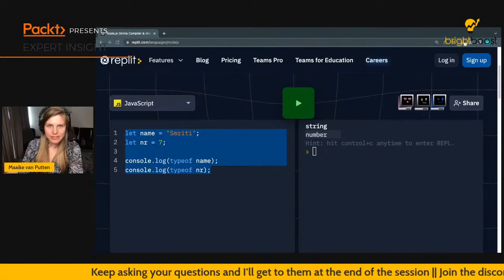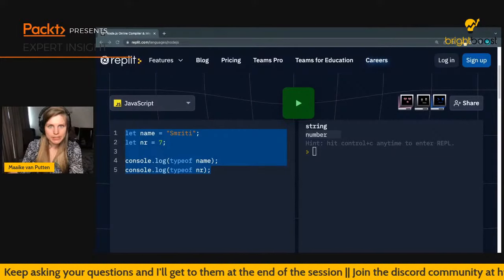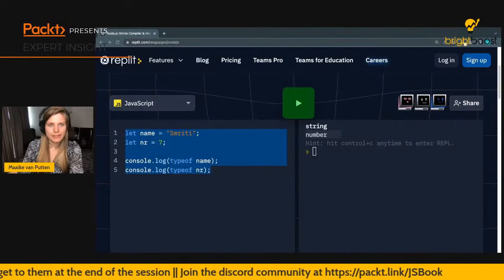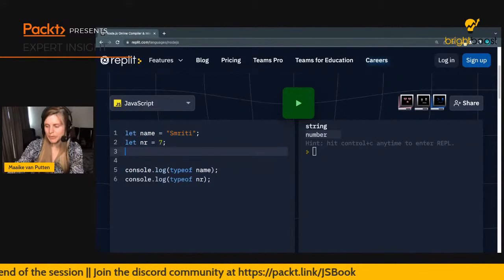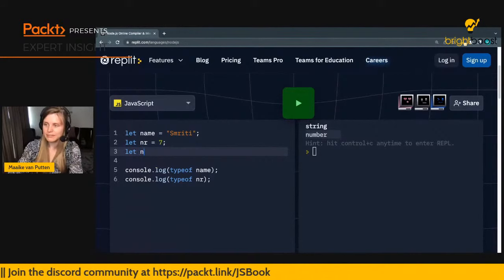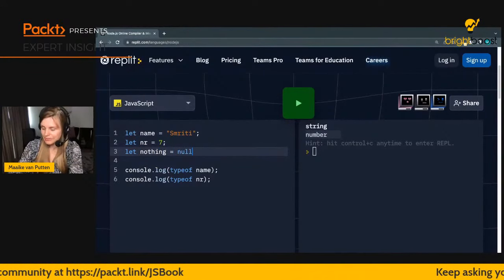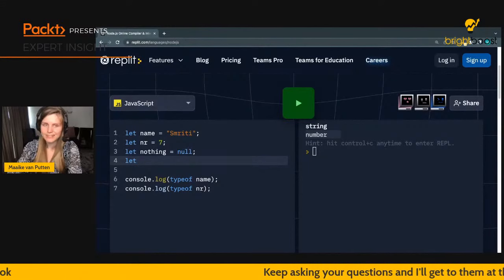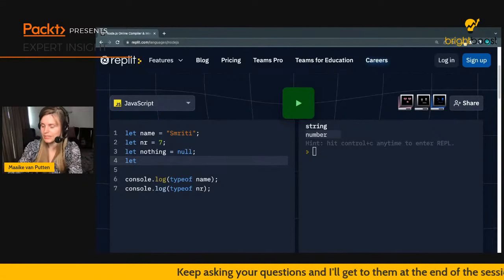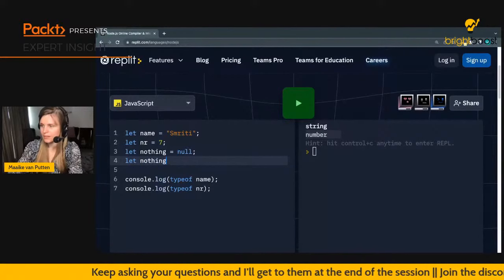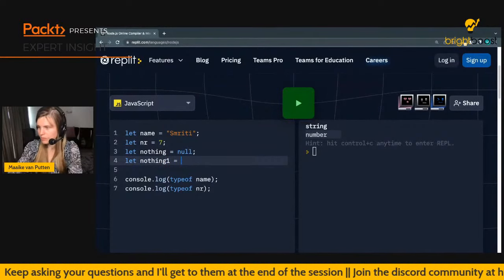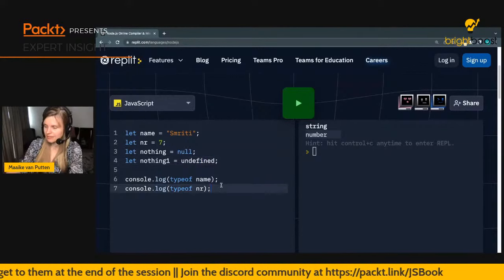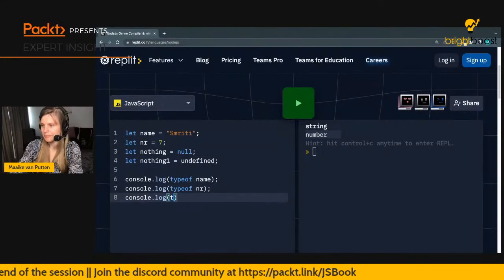Actually, some funny things going on in JavaScript as well with this. Because, for example, you have this very special value that you can assign, and this is null. And you have another special value that you can assign, and that's undefined. So let's call this thing 2 or 1. We'll also do the trick, undefined. And also print their types.